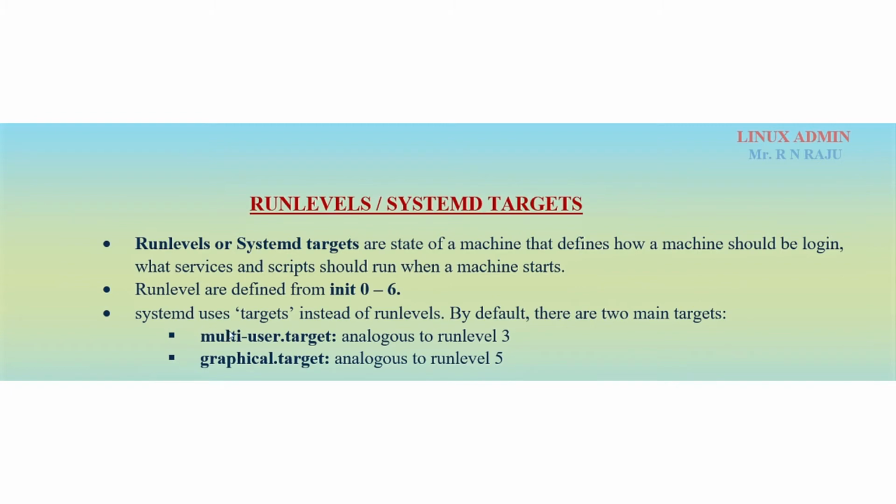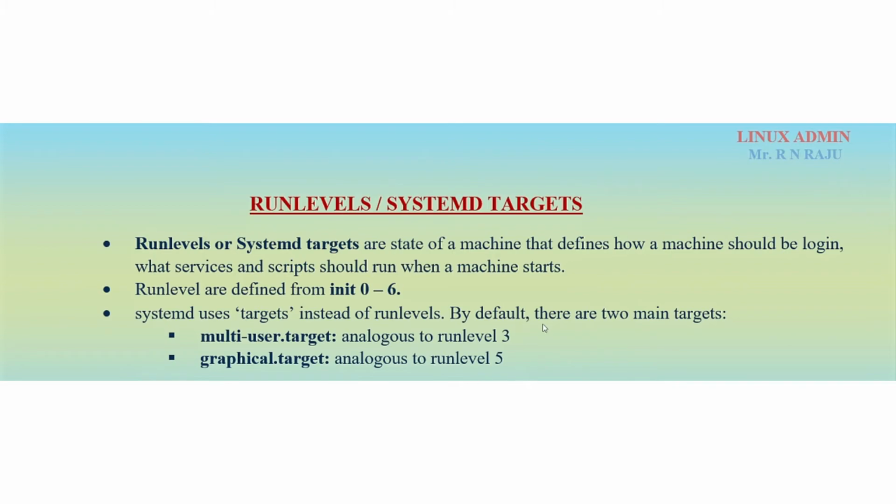But systemd uses targets. So targets means run levels, but basically up to Red Hat 6, till Red Hat 6 the concept name is run levels, but from 7 onwards the name is systemd targets. So systemd uses targets instead of run levels. See, this is the clear point.